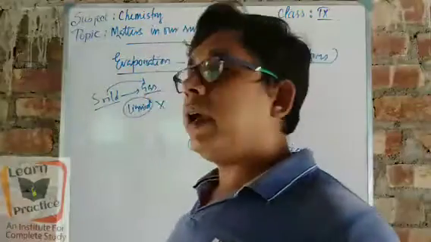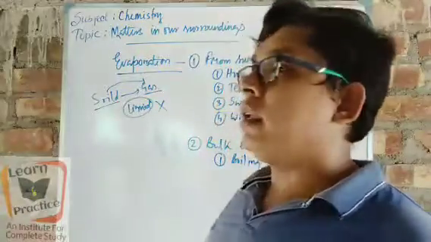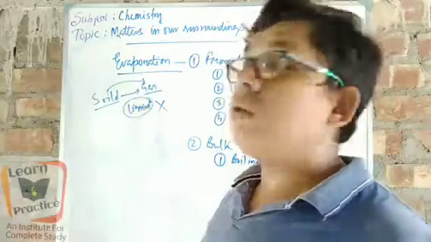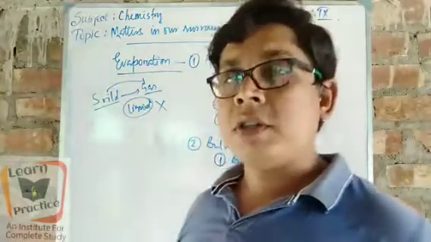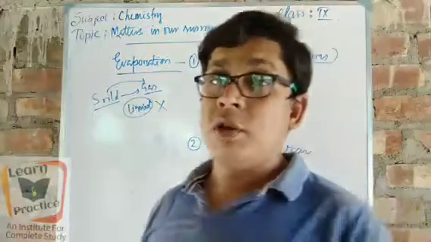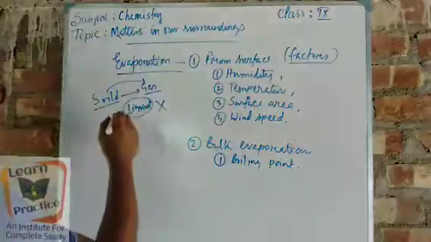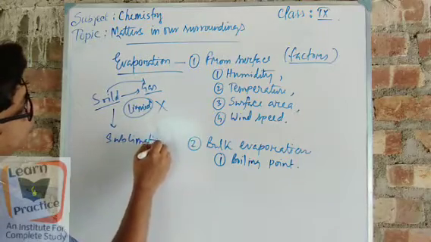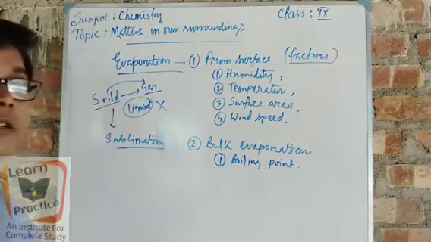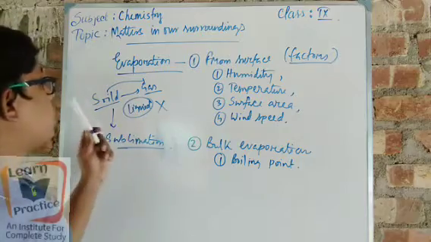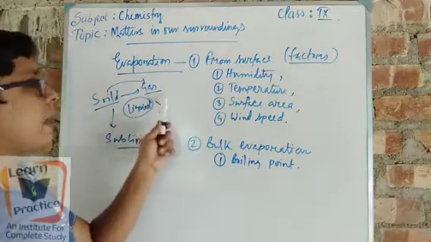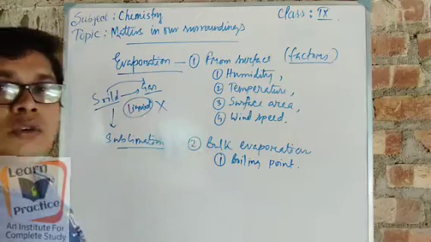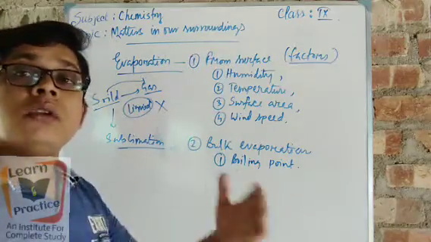Camphor and a few other matters in our world convert from solid to gaseous matter. Is this process evaporation? No, this process is known as sublimation. Sublimation is the process through which solid substances convert into gas, while evaporation is the process through which liquid substances convert into gas.